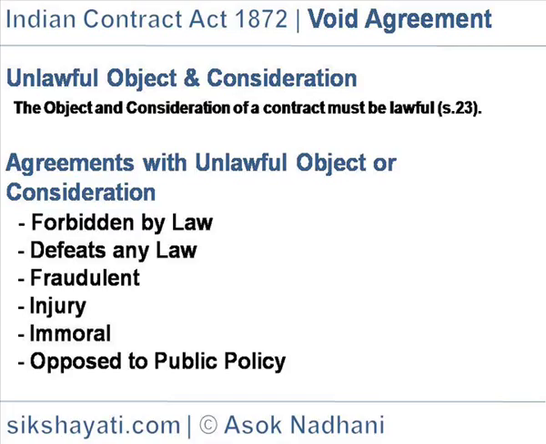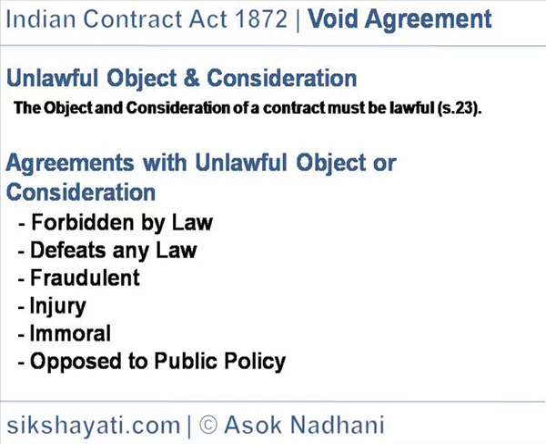Defeats any law: the agreement is void if the object or the consideration, though not directly forbidden by law, would defeat the provisions of any law. A, an employer, engaged B, an employee, at a monthly salary of rupees 15,000. But to evade income tax, both A and B agreed that A would pay only rupees 10,000 as salary and rupees 5,000 as office expenses. The agreement is unlawful because though everything is legal in the eye of law, it would defeat the purpose of taxation.